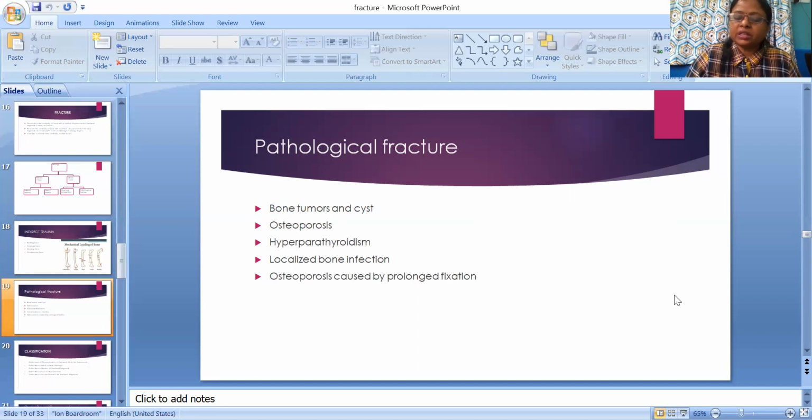Prolonged fixation means if you do POP or internal or external fixation and leave it for a long time, that also causes osteoporosis, right? So your pathological factors are bone tumors and cyst, osteoporosis, hyperparathyroidism, localized bone infection, osteoporosis caused by prolonged fixation.